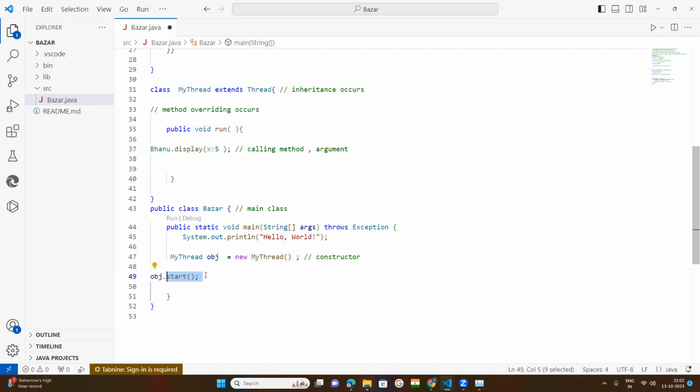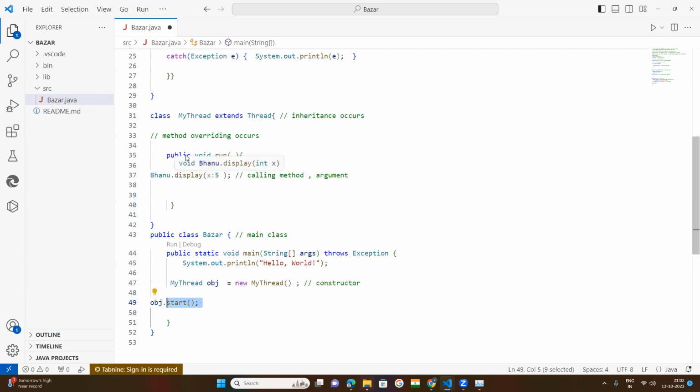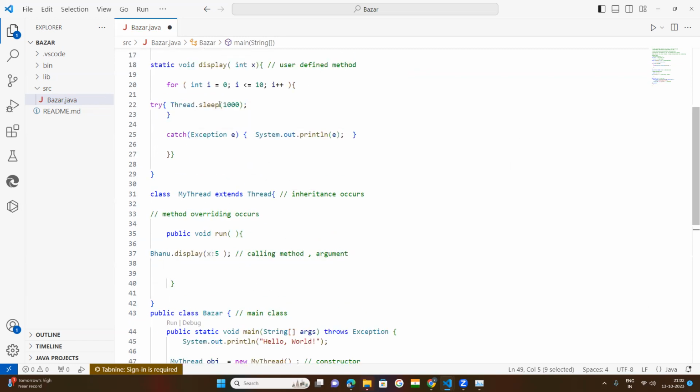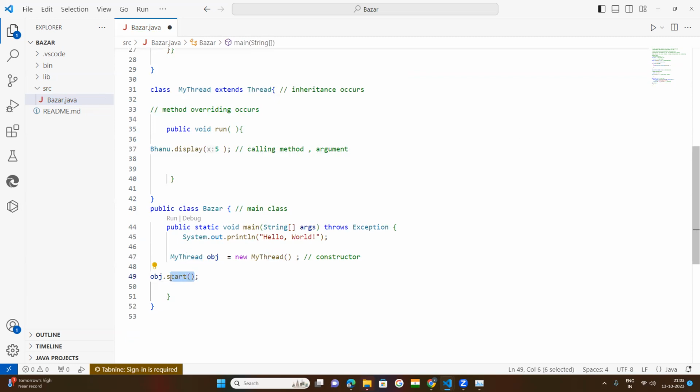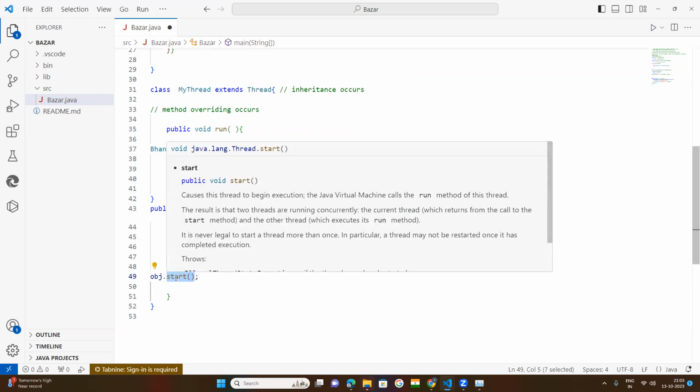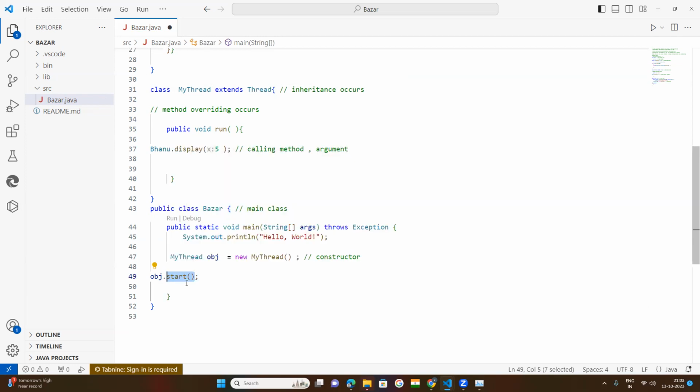The start method is not a static method, but the sleep method that I have written is a class method, a static method, so that is called with the class name. The start method of the thread class is an object method, so it is called only by creating the object. That's why I have created the object here.